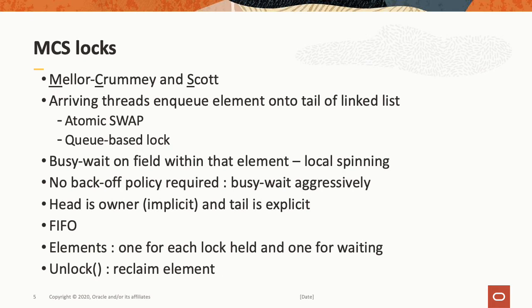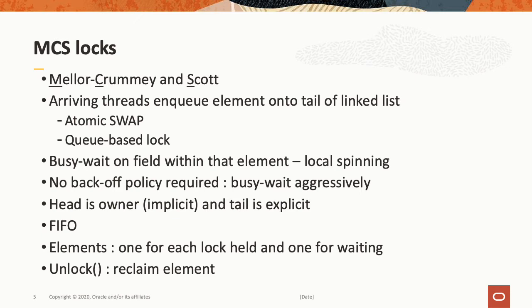MCS locks. Okay, these are the classic gold standard Mellor-Crummey and Scott locks. These are used widely. Arriving threads enqueue elements onto the tail of a linked list with an atomic swap, and we end up with a queue-based lock. These elements form a queue.